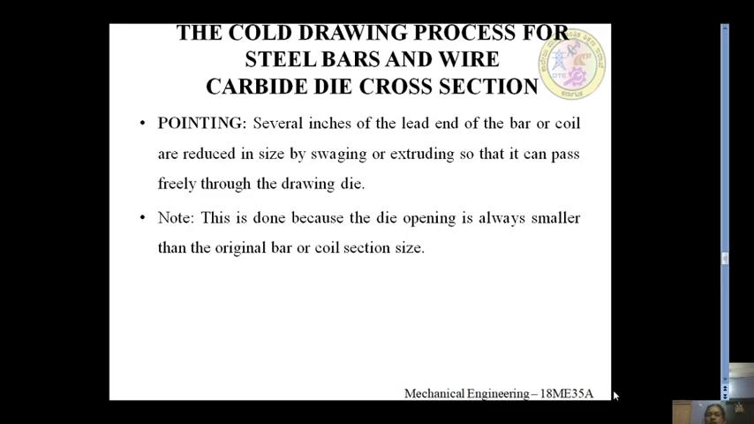Several inches of the lead end of the bar or coil are reduced in size by swaging or extruding so that it can pass freely through the drawing die. This is done because the die opening is always smaller than the original bar or coil section size. So the initial diameter is more and the final is less.